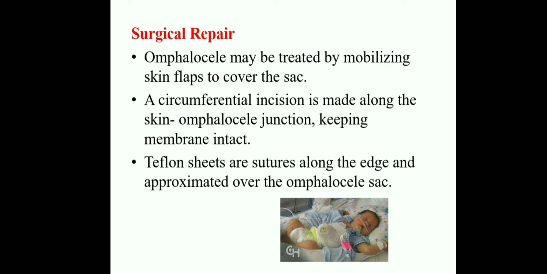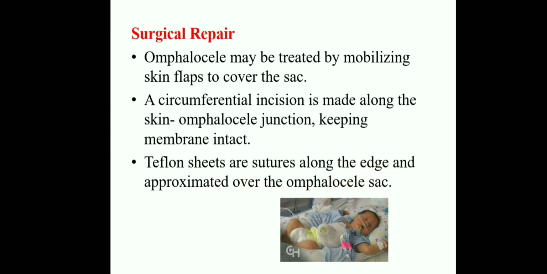Here they are making an incision around the sac, made along the skin-omphalocele junction, keeping the membrane intact. And Teflon sheets are sutured along the edge and approximated over the omphalocele sac.